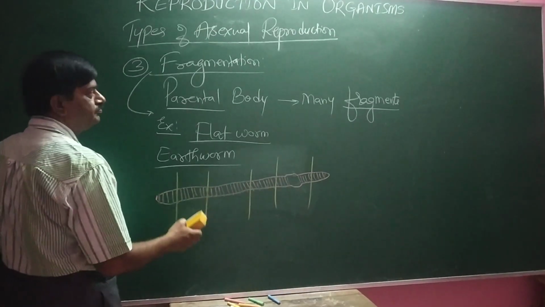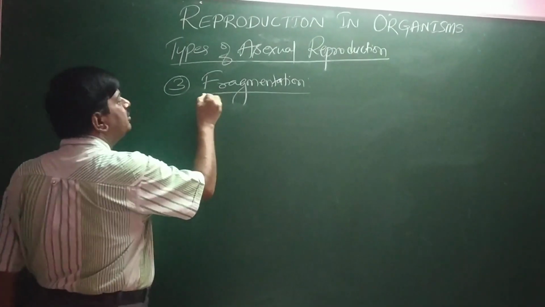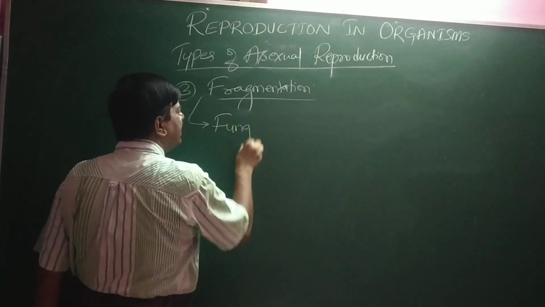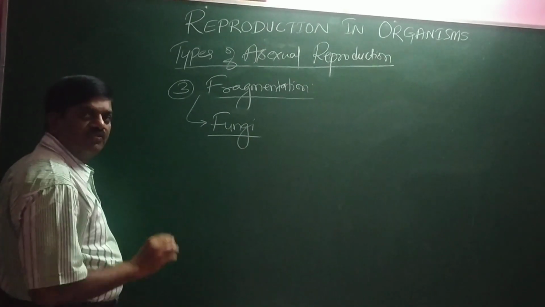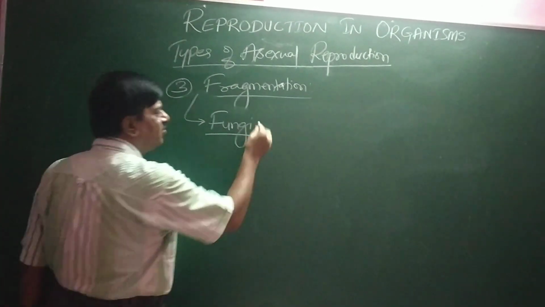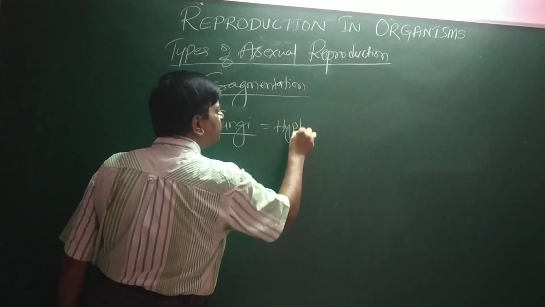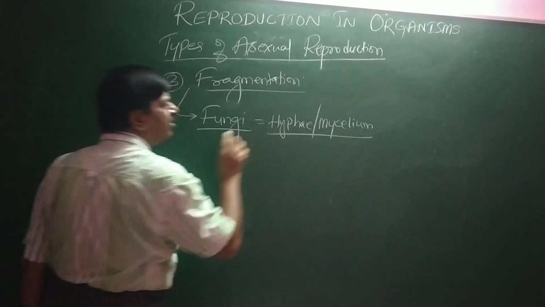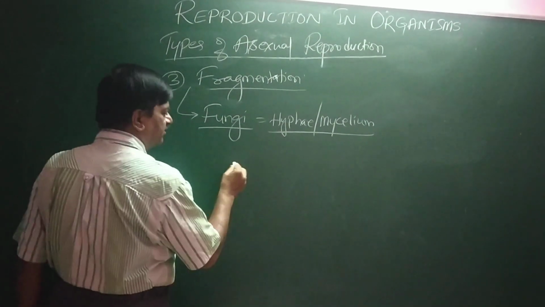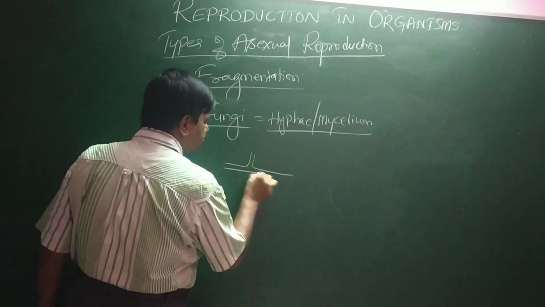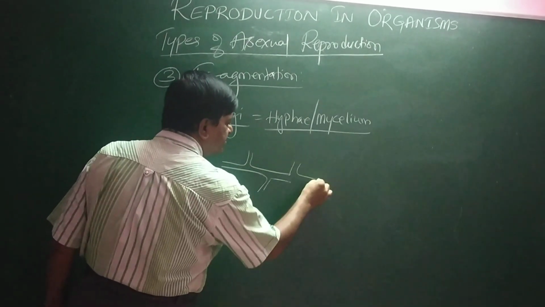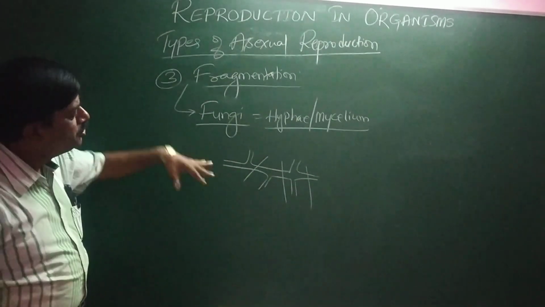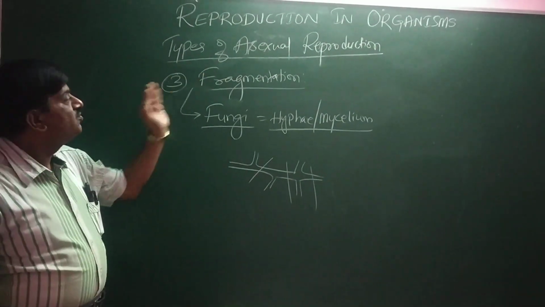Next, fragmentation in plants. Example, fungi. The plant body of a fungus is called hyphae or mycelium. This hyphae or mycelium is further split into many pieces. Each piece gives rise to a new plant. This is also called fragmentation.